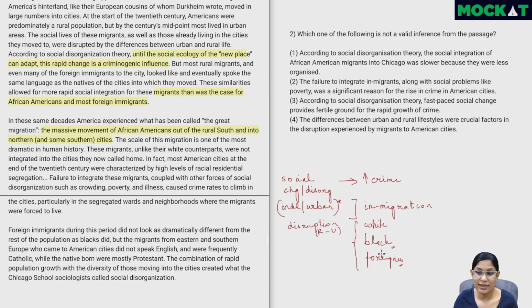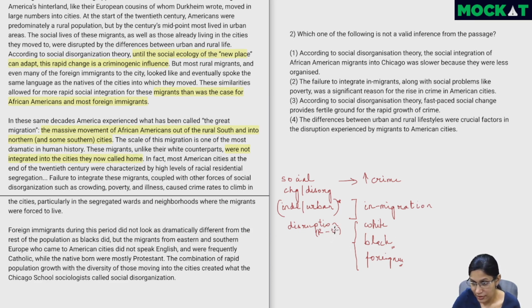Since we know that this is where the major disruption is, this sentence is telling us that this paragraph is going to explain what happened, how were the blacks' lives disrupted, and how did maybe that lead to crime. This is something which I'm of course inferring from the context and this first sentence. The scale of this migration is one of the most dramatic in human history. These migrants, unlike their white counterparts, were not integrated into the cities they now called home. Right? So they came in, but it's not real. They were not really integrated. So that is the issue.